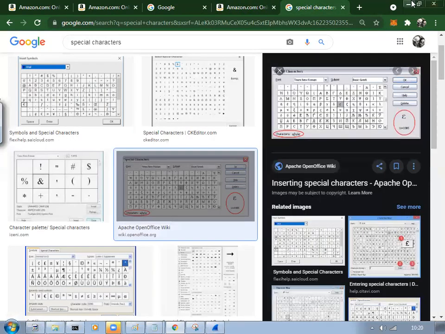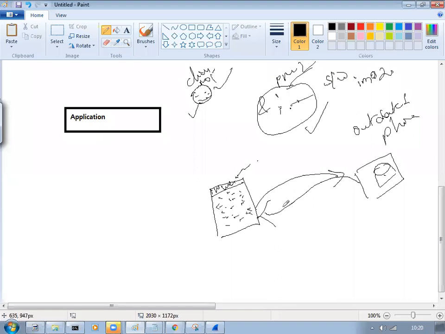So what I want to say is, whenever someone goes to a website and gets that web page, if your browser doesn't support that language, it will show you some different kind of special characters, because it doesn't understand and thought it was something else and displayed that. And one more thing.